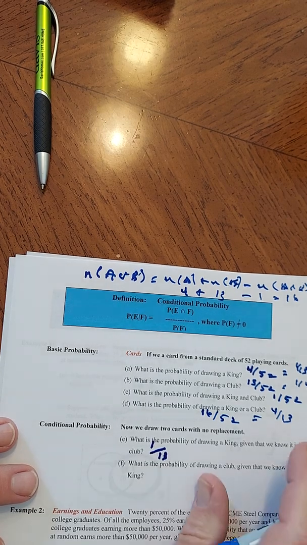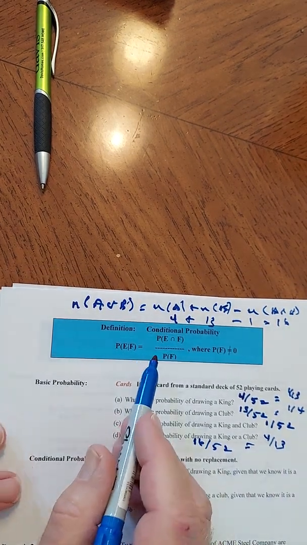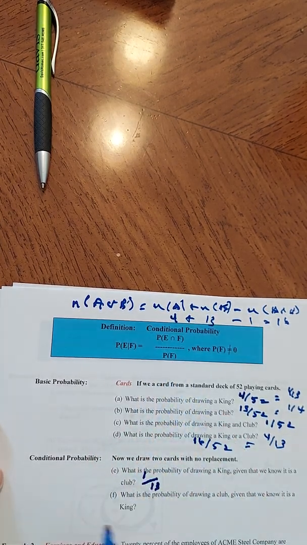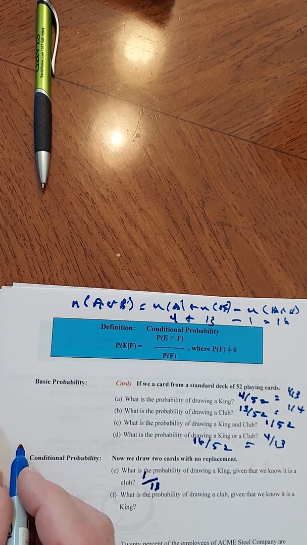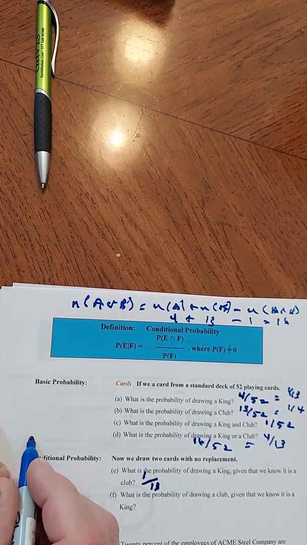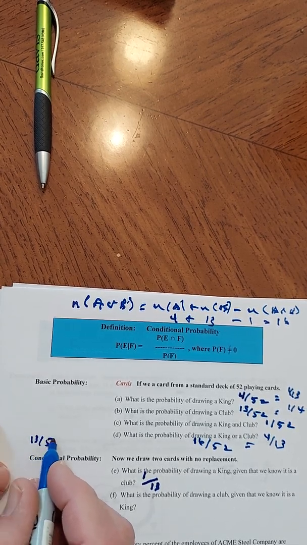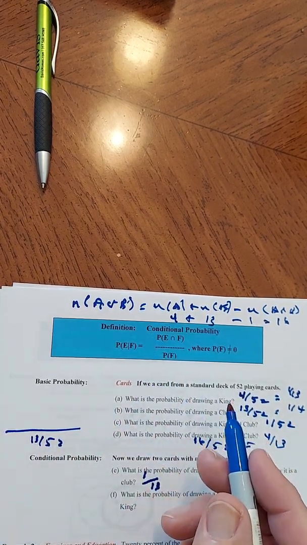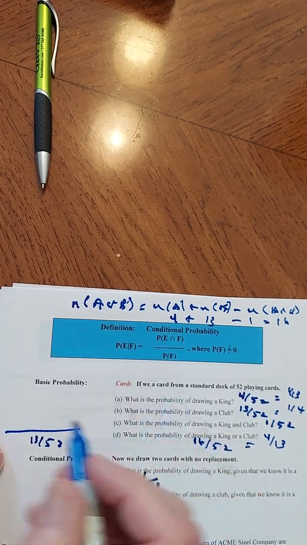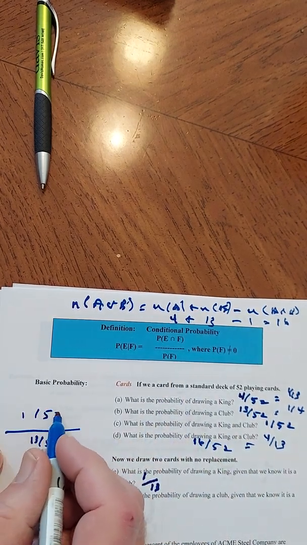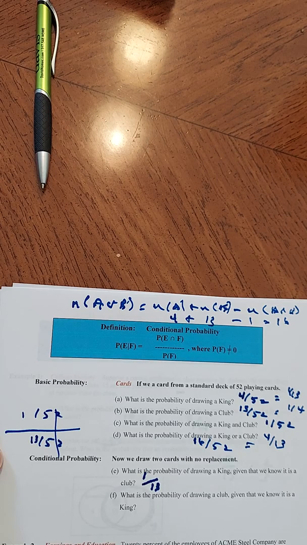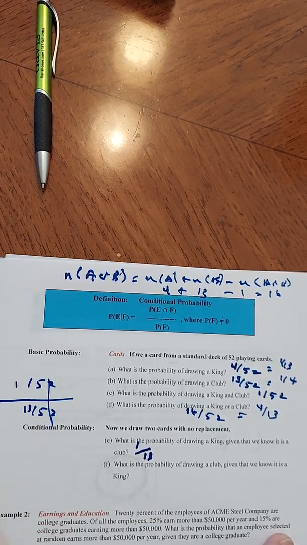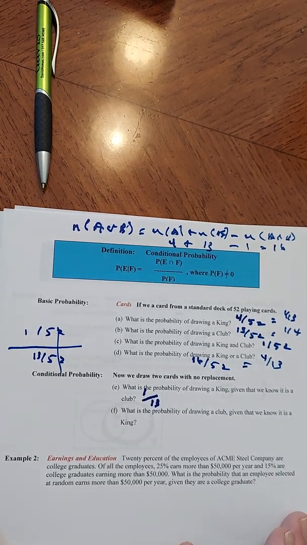Now, you could go back to this formula if you wanted to. If I plug those in, the F would be the club, so the probability of getting a club, there's 13 clubs out of 52. The probability of E intersect, there's 1 out of 52. The 52s drop out and you get 1 over 13. It's probably easier to do it this way. That's why I said sometimes you want to just do things logically.